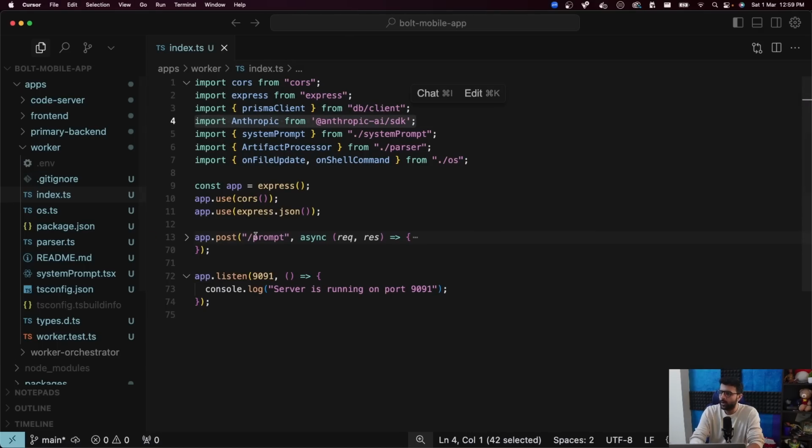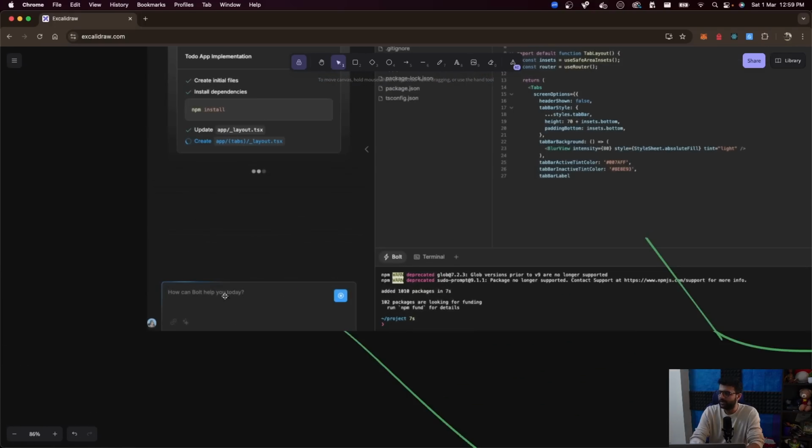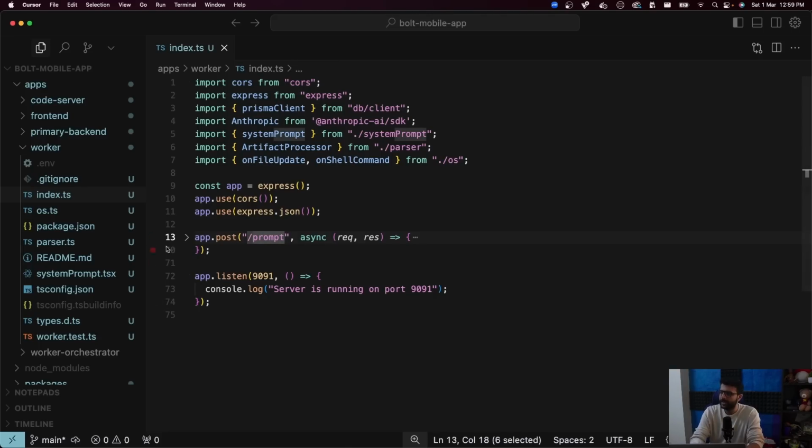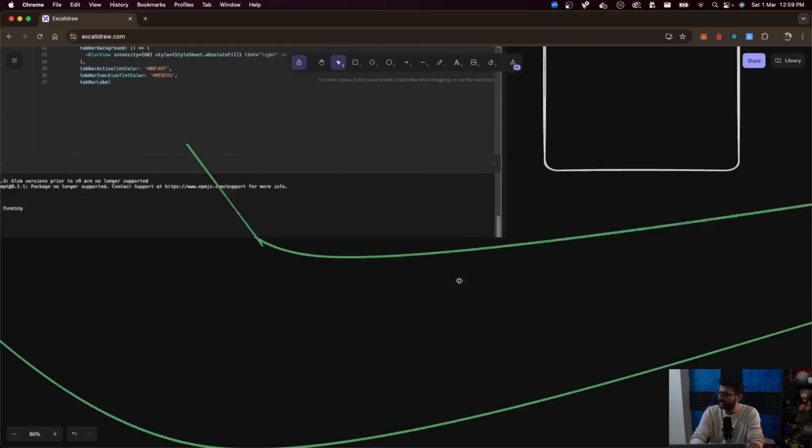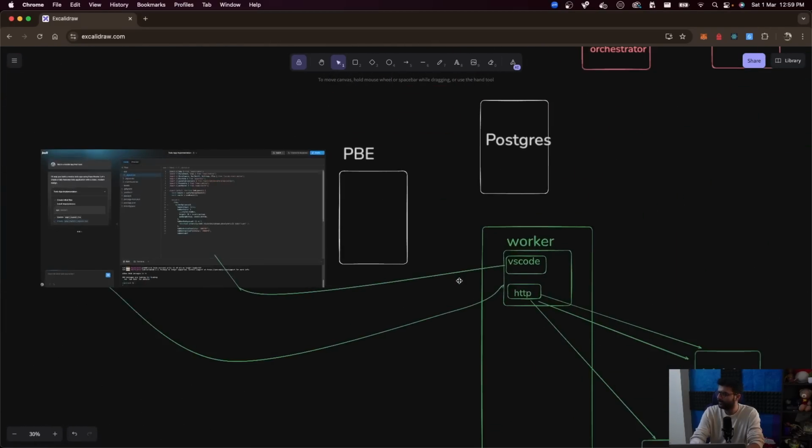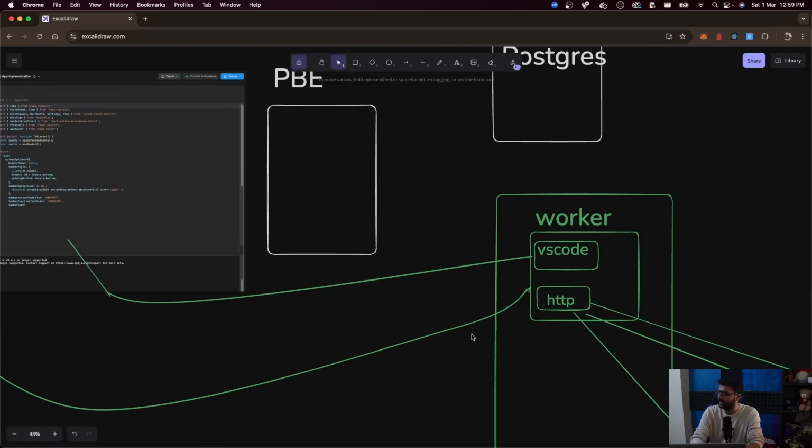I've exposed one route here called prompt, which is the route that the user will hit whenever they're chatting with us. So whenever they type something here, okay, create XYZ, create a chess application, make it prettier, there is a bug, please fix it. All of those will be an HTTP call that comes to this slash prompt endpoint, which exists directly on the worker. That means the worker can receive it, talk to the LLM, and start to dump files based on what the LLM responded with.